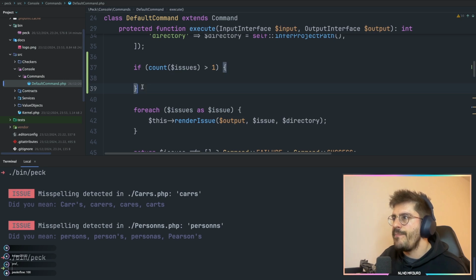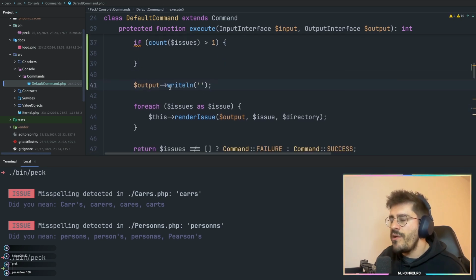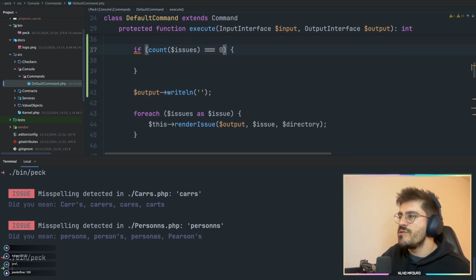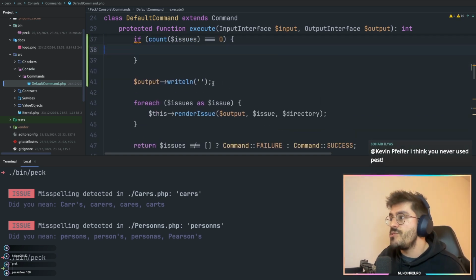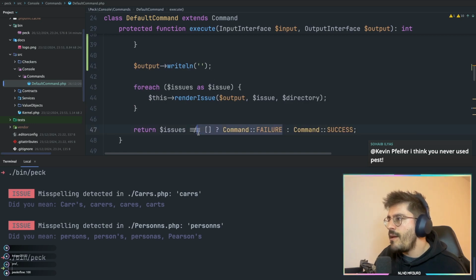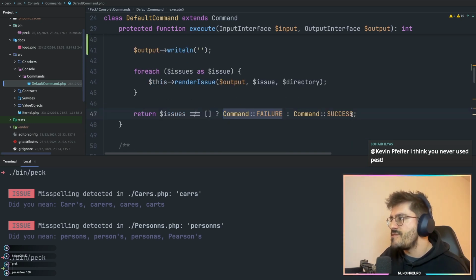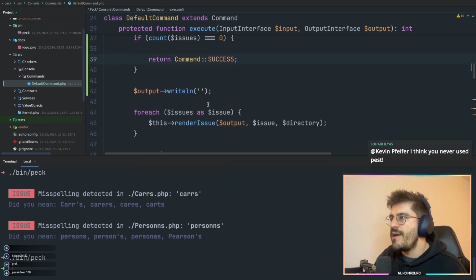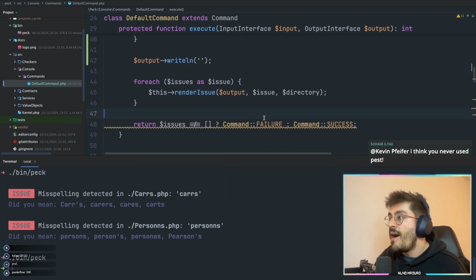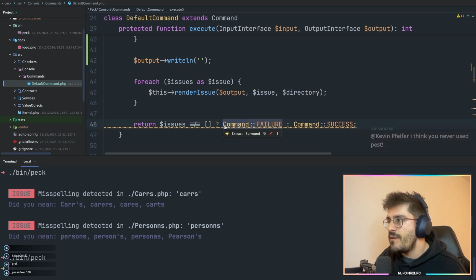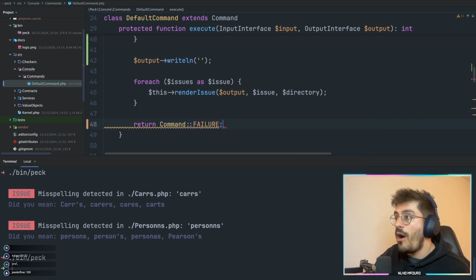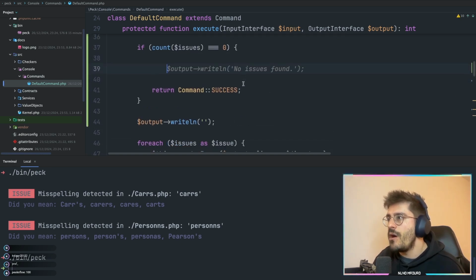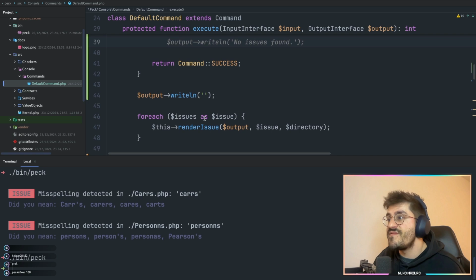So what I will do here is literally just have this write a new line above the if condition. And if the condition is equal to 0, so if we don't have any issues, what I will do is return success, you know what I mean? Then we can have a placeholder within. I'm going to return success here, and just below, if we have any problems, I can already safely return a failure at the end, because we know we are going to end up always with problems. So in here, I can have some sort of placeholder for when we don't have issues found.